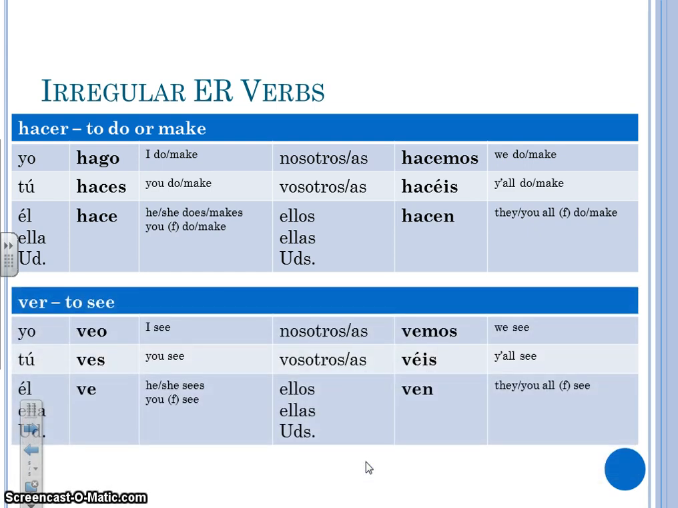And then lastly, we have the verb ver. And ver is also irregular only in its yo form. And its yo form is veo, V-E-O. Other than that, it follows all of our other conjugation rules.